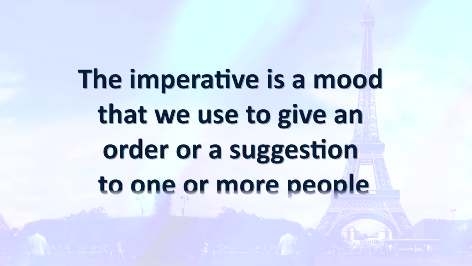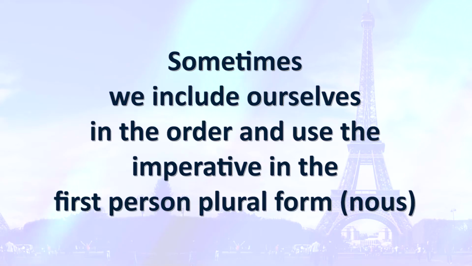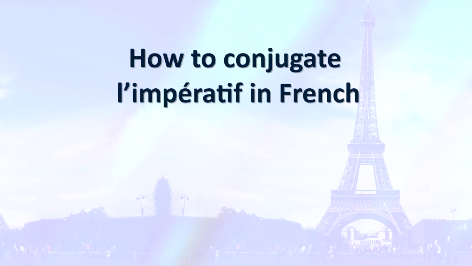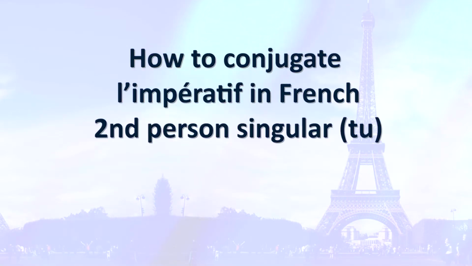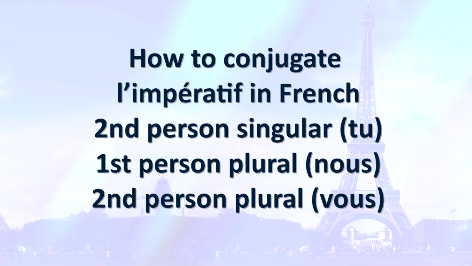So, the imperative is a mood that we use to give an order or a suggestion to one or more people like arrêtez, montez, conduisez. Sometimes we include ourselves in the order and use the imperative, the first person plural form nous. This is similar to English let's, like I said allons-y. So, how to conjugate the imperative? Imperative is second person singular, first person plural, second person plural.